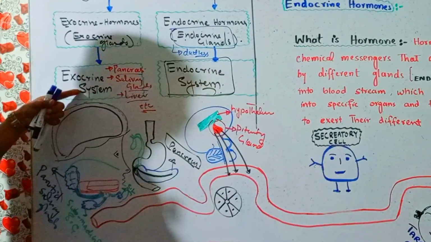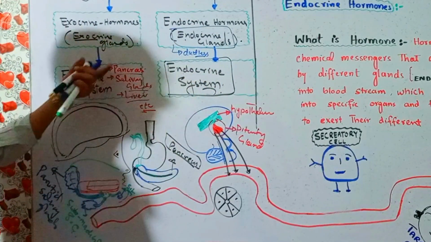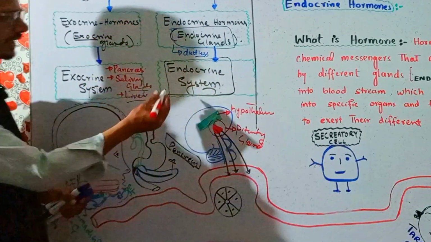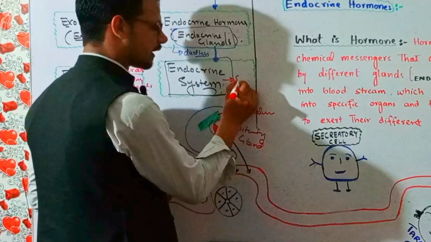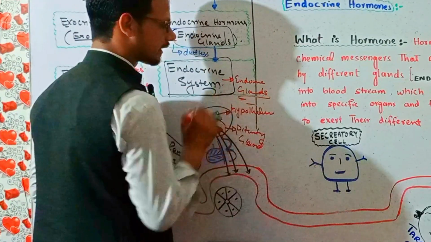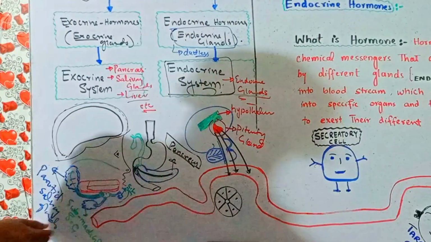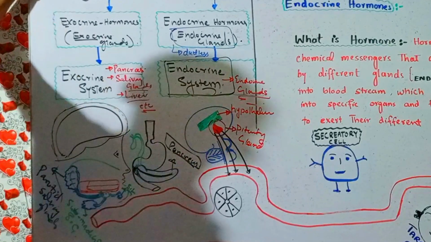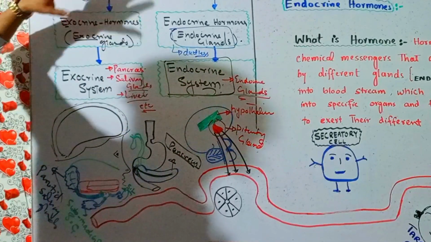This is the exocrine system. We will try to discuss this also, but here we will talk only about the endocrine system. The endocrine system is composed of endocrine glands, right? So this is just the look of the body coordination system and its classification or division.